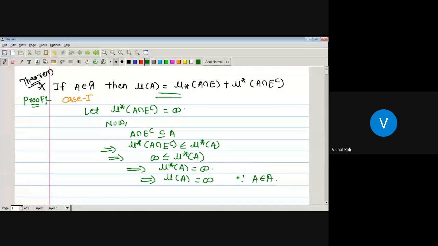Now if we prove the result also holds for any finite value, then it is true for all values of the outer measure of A intersection E complement. Since for the infinite value it is true, it remains to check whether it is true for the finite value. So let us take the second case.